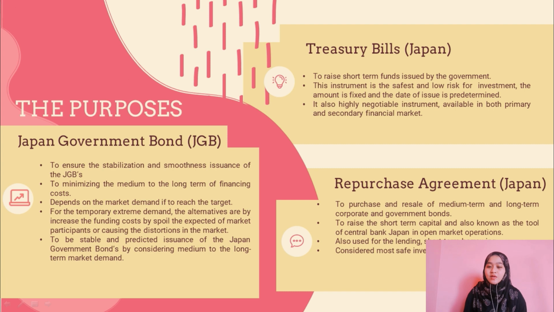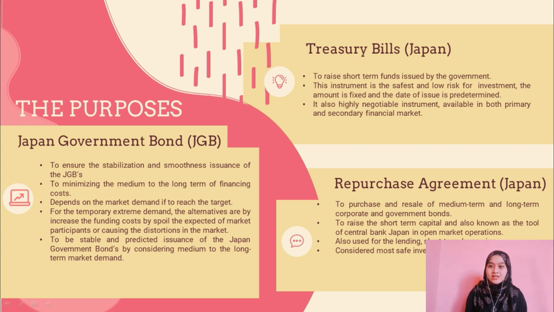Next, for the second purposes, repurchase agreement. The purpose of the creation of Gensaki in the secondary market or repurchase agreement is for purchase and resale of medium-term and long-term corporate and government bond. The repurchase agreement is also used to raise short-term capital and is also known as a tool of the Central Bank of Japan in open market operations. Repos are also used for lending and short-term borrowing, and are considered the safest investment due to the security.